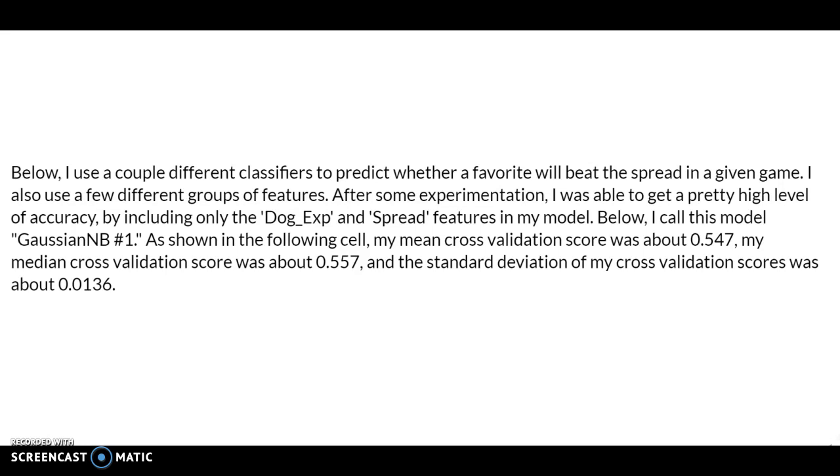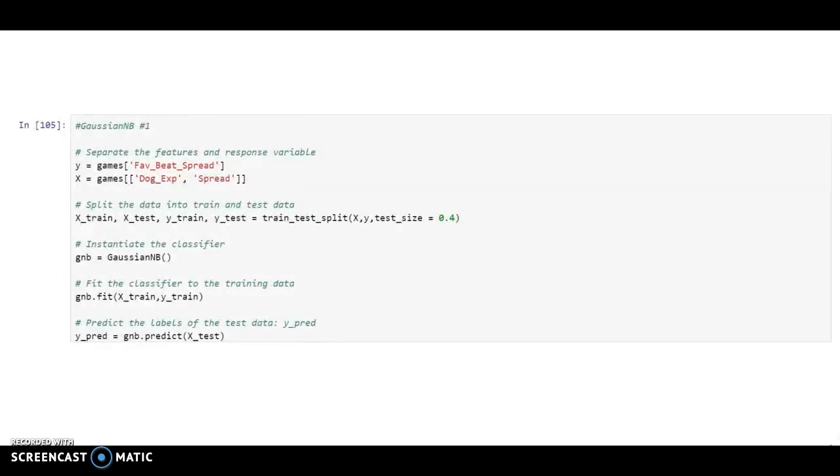After some experimentation, I achieved a relatively high level of accuracy by including only the experience level of the underdog team as well as the spread as features in my model. This model is shown below. For this model, my mean cross-validation score was about 0.547, and my median score was about 0.557. This model is shown here.